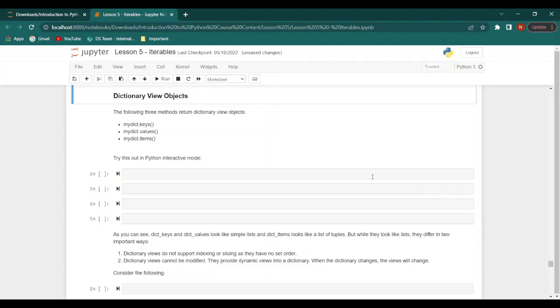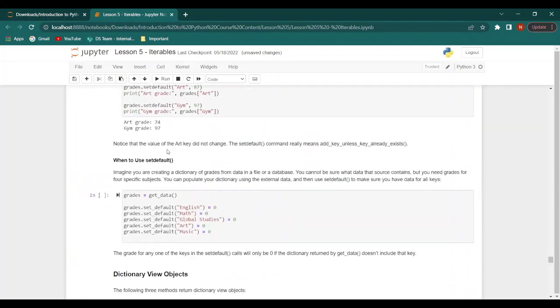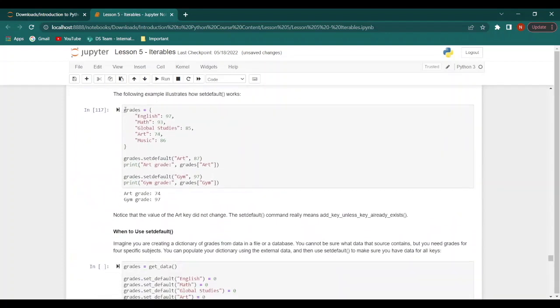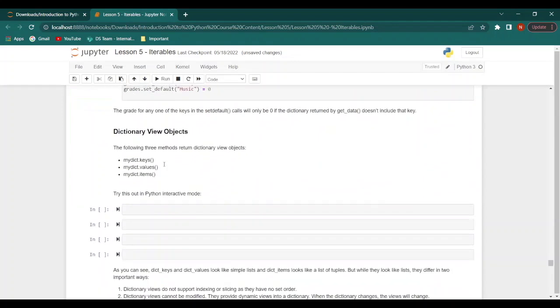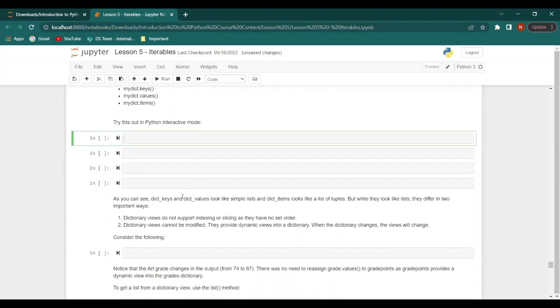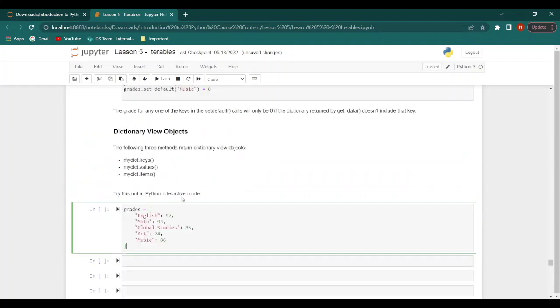Now let's talk about dictionary view objects. So there are 3 methods that would return dictionary view objects. The first is dictionary.keys, the second is dictionary.values, and the third is dictionary.items. Now let's try out some examples. So first, let's take the same dictionary as before, which is the dictionary of grades. We'll paste it here and run this.